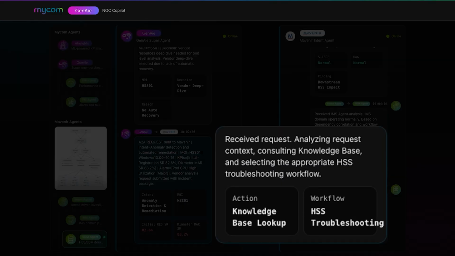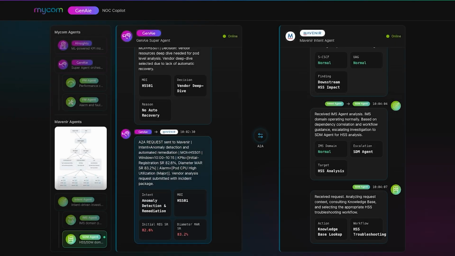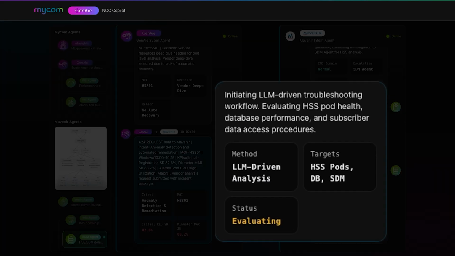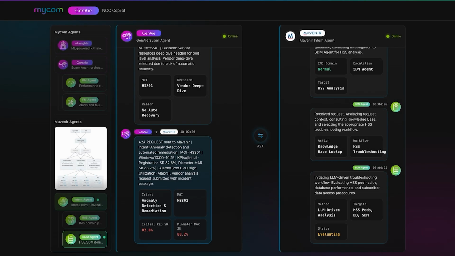The SDM agent analyzes the request context, consulting the knowledge base, and selecting the appropriate HSS troubleshooting workflow. I can see the SDM agent initiating an LLM-driven troubleshooting workflow, evaluating HSS pod health, database performance, and subscriber data access procedures.